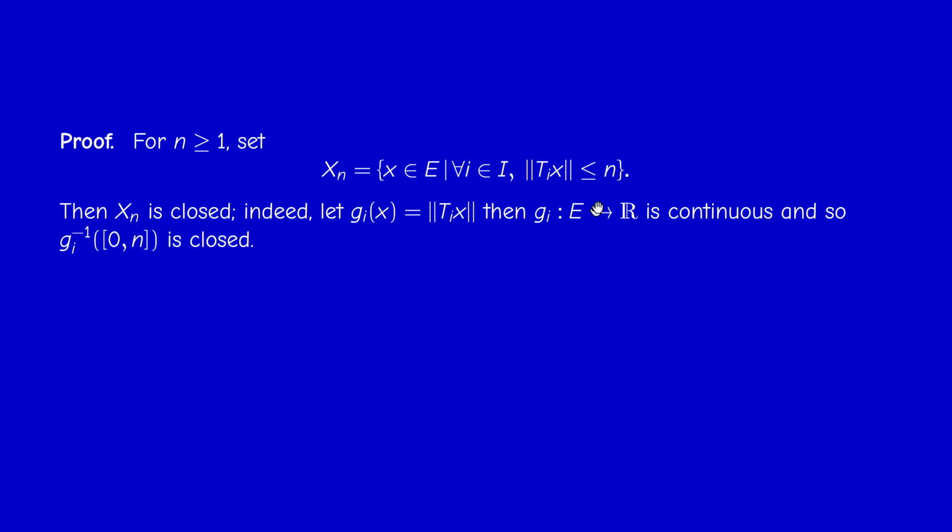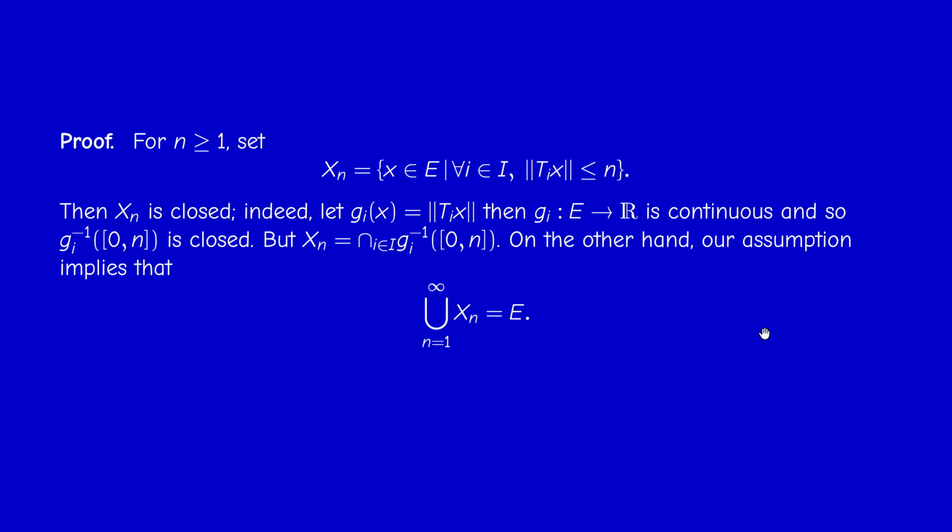Whenever we have continuous maps and large inequalities, the set is closed. And I can write Xn as the intersection over all i of these inverse images. So Xn is an intersection of closed sets, each one being closed because it's the inverse image of a closed interval. So this proves that Xn is closed.